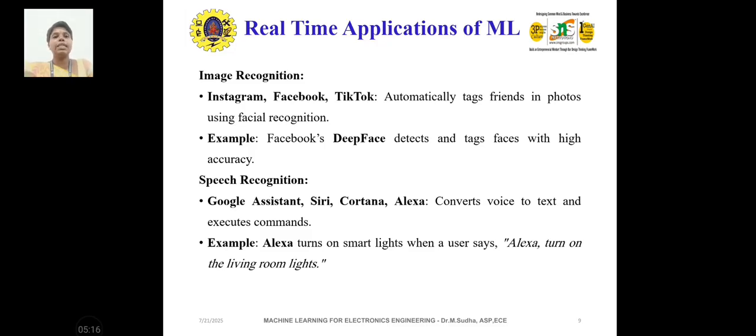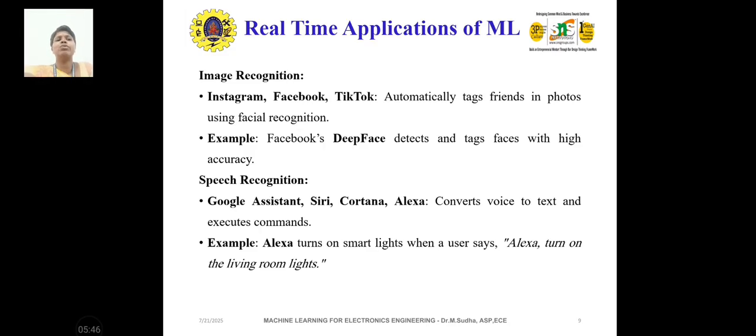Coming to real time applications: image recognition covers almost all areas, that is Instagram, Facebook, TikTok, as well as camera surveillance. Image recognition is very much important. For example, Facebook DeepFace detects and tags faces with high accuracy. And speech recognition: we have Google Assistant, Siri, Cortana and Alexa. For example, Alexa turns on smart lights when the user says, Alexa, turn on the living room lights.